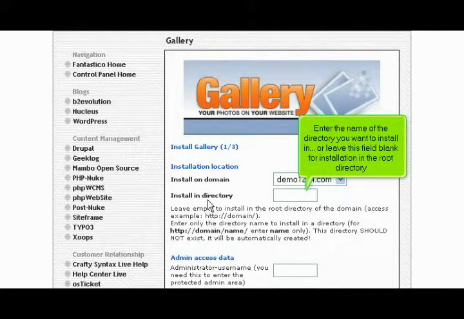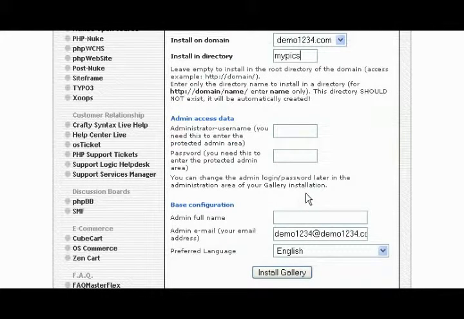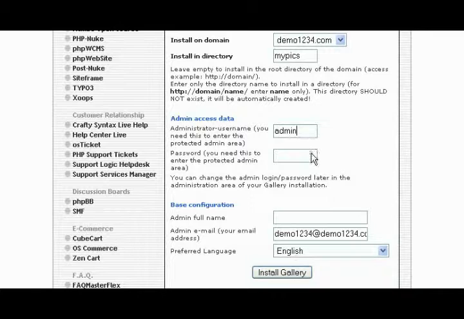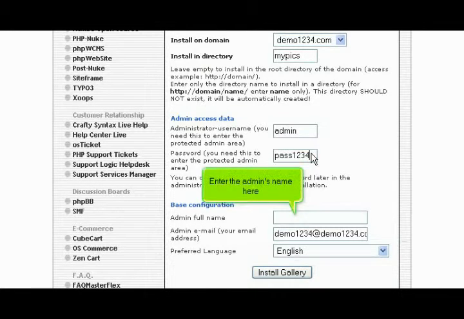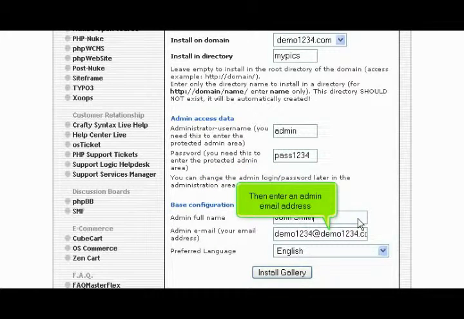Enter the name of the directory you want to install in, or leave this field blank for installation in the root directory. Enter an admin username and password in the following boxes. Enter the admin's name here. Then enter an admin email address.